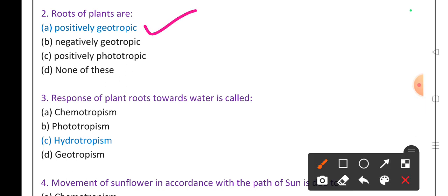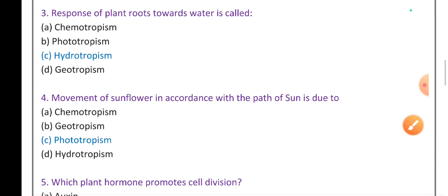Then roots of the plants are positively geotropic. It's the right answer. They are not negatively geotropic. Shoot system is negatively geotropic. Then positively phototropic, no. Roots are negatively phototropic. So the remaining options are wrong. Option A, right answer.